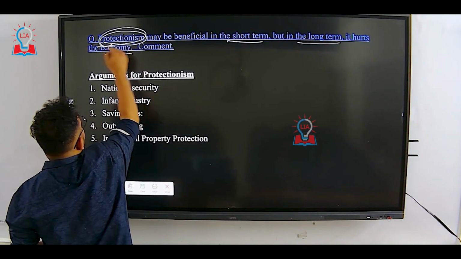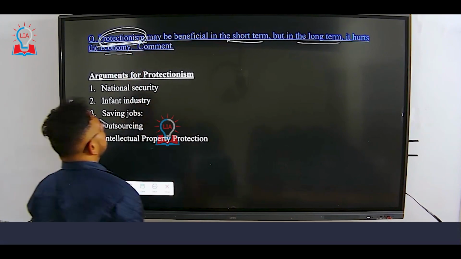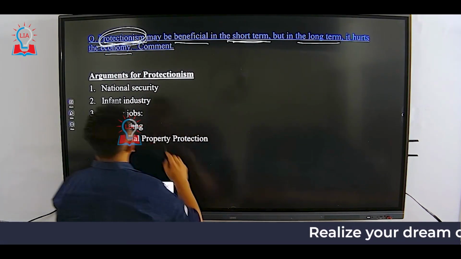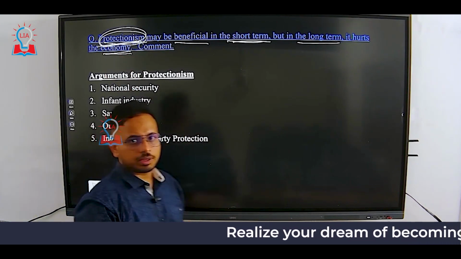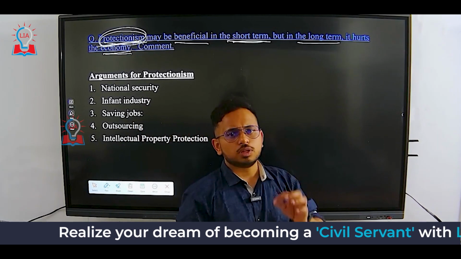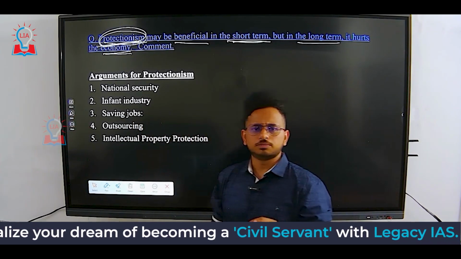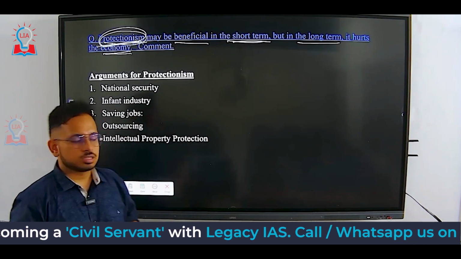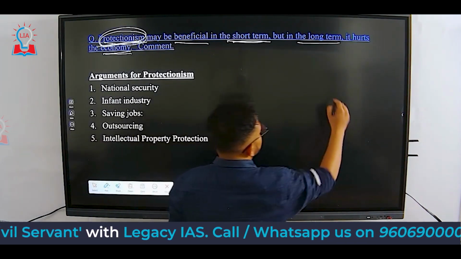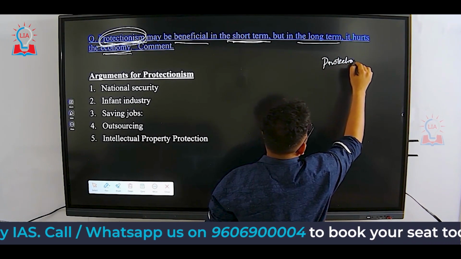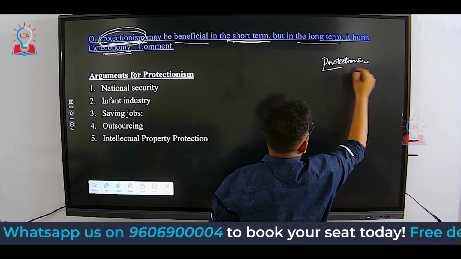Protectionism, a very important keyword. I'm just underlining the keywords. May be beneficial in the short term, but in the long term, it hurts the economy. So the question itself gives you hints. It gives you the hint that protectionism is good in the short term, but in the long term, protectionism hurts. So in order to answer this question, the prerequisite is you should know what is protectionism.